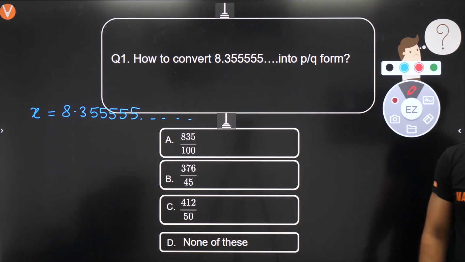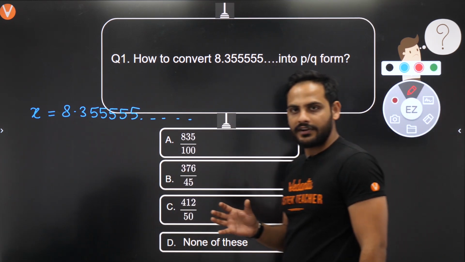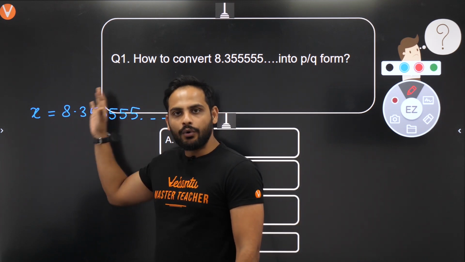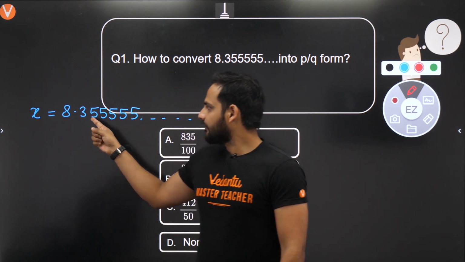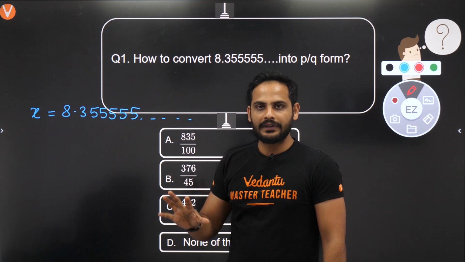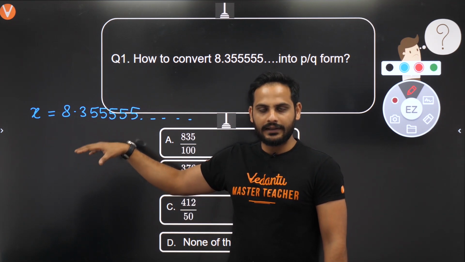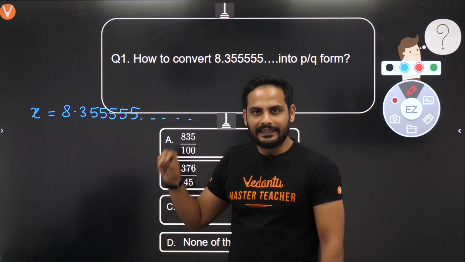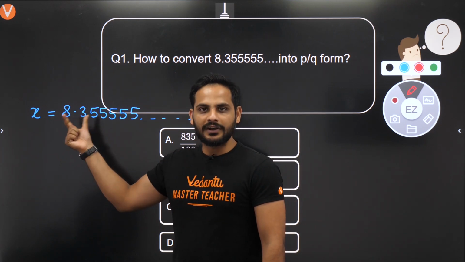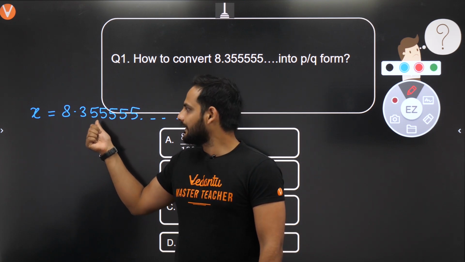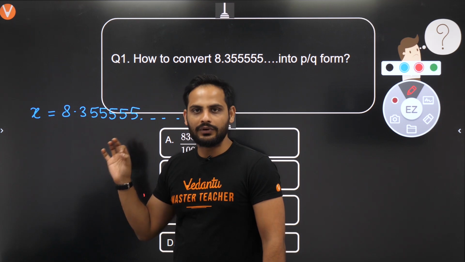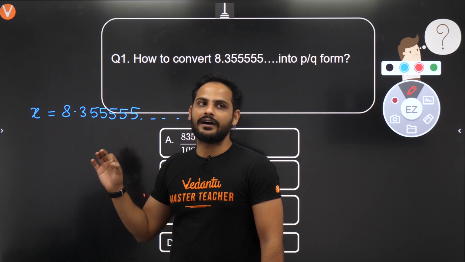Now what you need to understand is, if the question is in such a form that after the decimal the whole part is not repeating, only one number is repeating and the other part comes only one time, then try to change the number in such a form that only the repeating part is left after the decimal.